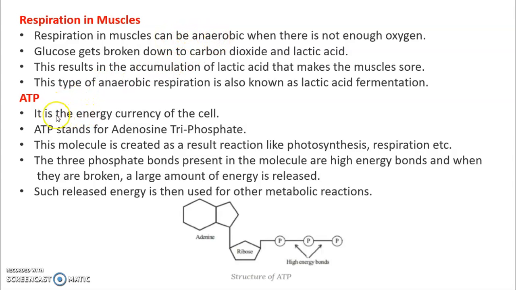So next is ATP. ATP is adenosine triphosphate. It is the basic energy unit, or you can say the energy currency of the cell. This molecule is created as a result of reactions like photosynthesis and respiration. The three phosphate bonds present in the molecule are high energy bonds, and when they are broken, a large amount of energy is released. Such released energy is then used for other metabolic reactions.